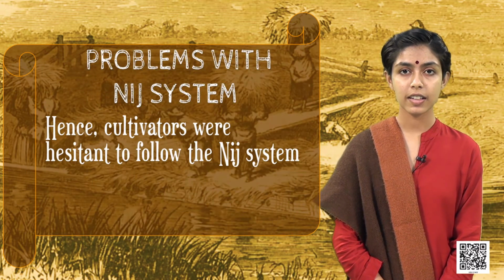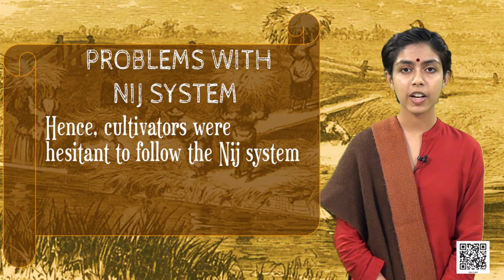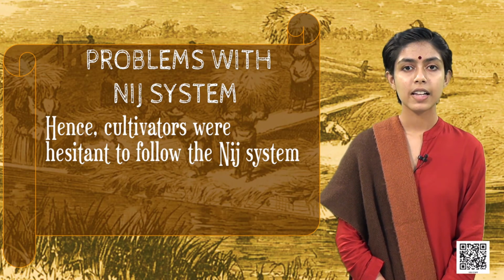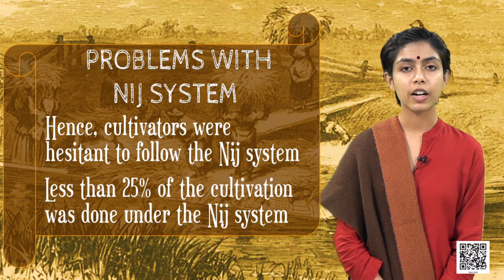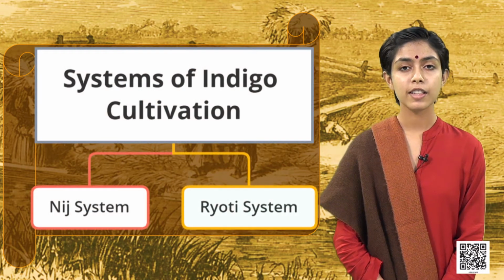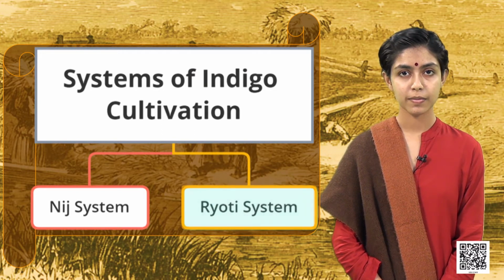Hence, until the 19th century, cultivators were hesitant to go with the Nij system of cultivation. Less than 25% of the cultivation was done under the Nij system. Students, let's move on to the Ryoti system.